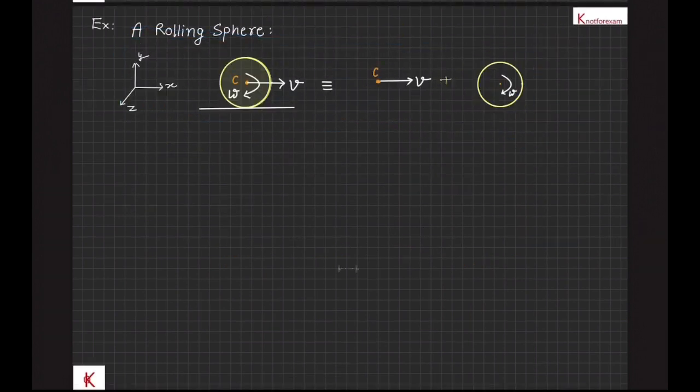In this example, there is a sphere which is moving along the x-axis. The plane of motion is the xy plane and its angular velocity is along the minus z axis. Since it is an example of general plane motion of a rigid body, this motion can be translational motion of the center of mass axis and pure rotational motion about the center of mass axis.